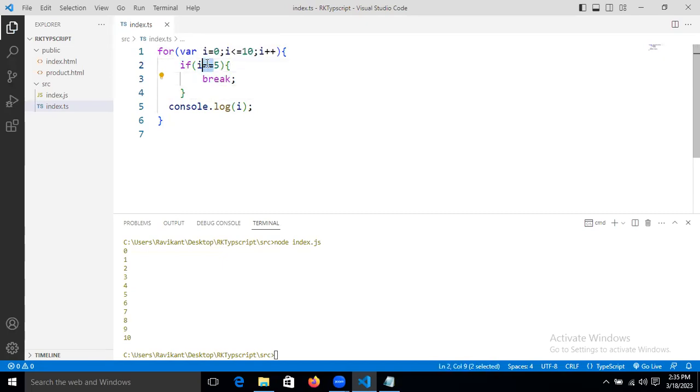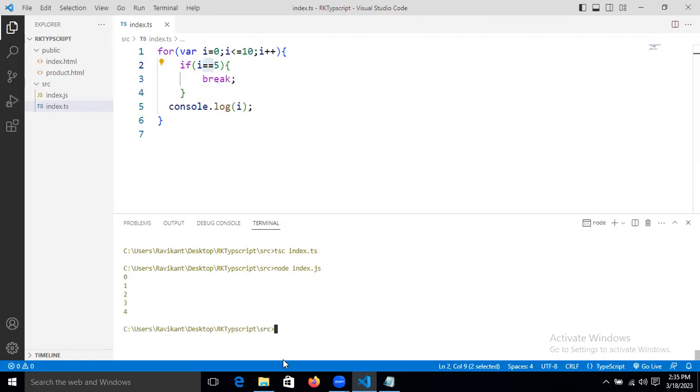So at this point it becomes true, then this block will not execute. If I equals 5, before 5 all the numbers are printed. What numbers do we get now, guys? 0 to 4.